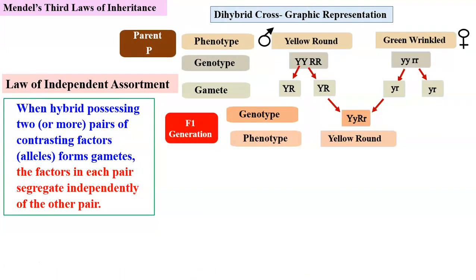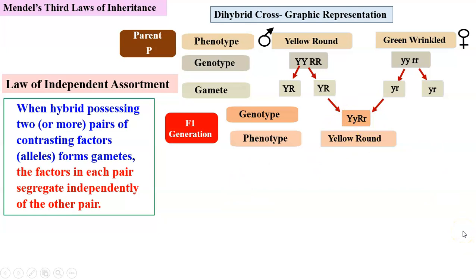So naturally, the law is telling us about a cross between parents having two or more pairs of characters. So we have to consider a dihybrid cross. Here we have taken two pairs of contrasting characters: yellow color and green color as one pair, and round shape and wrinkled shape as the other pair. If we remember this combination, where capital Y is with capital R, small y with small r, then in the F1 generation we get the heterozygous condition.